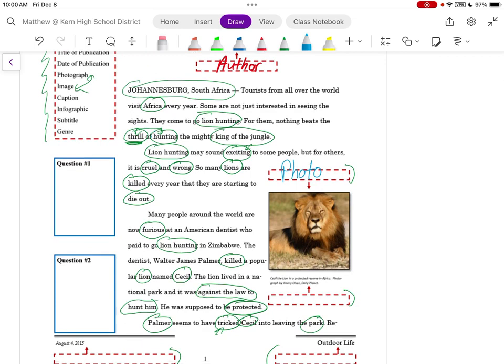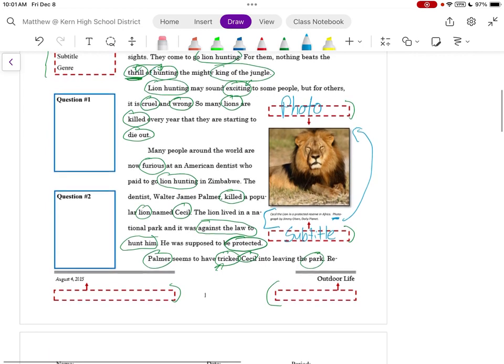And there is information below it. Cecil the lion is in a protected reserve in Africa. Photographed by Jimmy Olsen, Daily Planet. This is going to be a subtitle. It is telling me what this photograph is about.